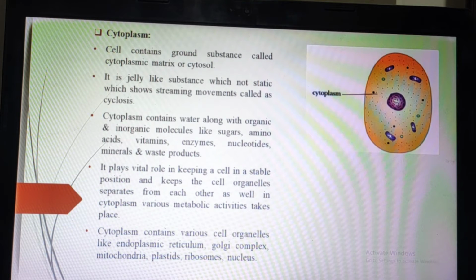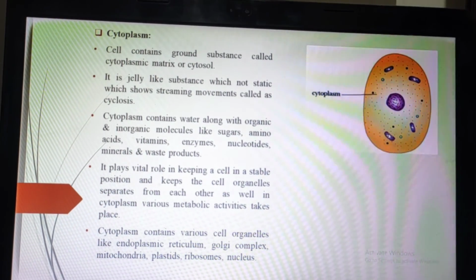In every cell you can see every organelle and structure is differentiated. We will never see that today the mitochondria has a particular structure and tomorrow it changes. No, it will never change. Why? Because of the cytoplasm, their position never changes. The function of the cytoplasm is to stabilize the position of all cell organelles and keep them separate from each other. That's why metabolic activities are carried out properly.